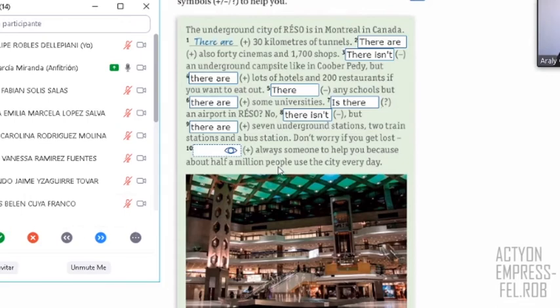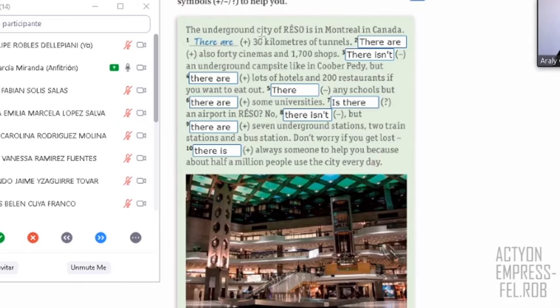Okay, let me ask one person, right? Felipe, what's your idea about number 10? There are. Sorry, can you repeat? There are. Okay, so let's check. There is. But let's check why, all right? Let's check everything, actually. So look, class, we're going to check from number 2 until number 10, why we are using these. So please pay attention, especially if you have some incorrect answer, pay attention to why we use there is or there are. I am going to put here in red the example.